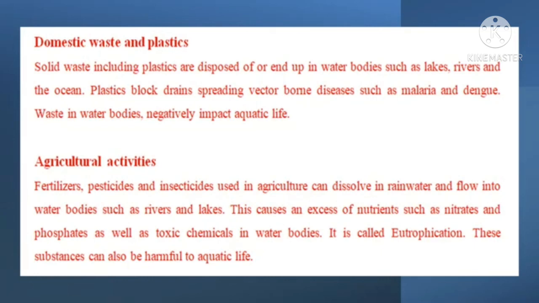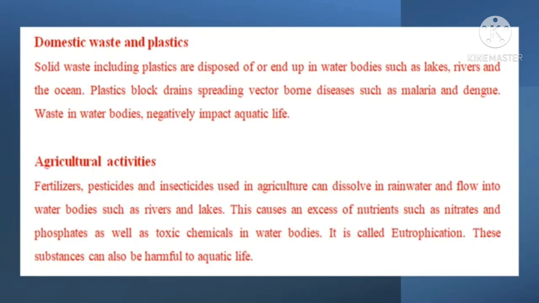Domestic waste and plastics. Solid waste, including plastics, are disposed of or end up in water bodies such as lakes, rivers, and the ocean. Plastics block drains, spreading vector borne diseases such as malaria and dengue. Waste in water bodies negatively impacts aquatic life.